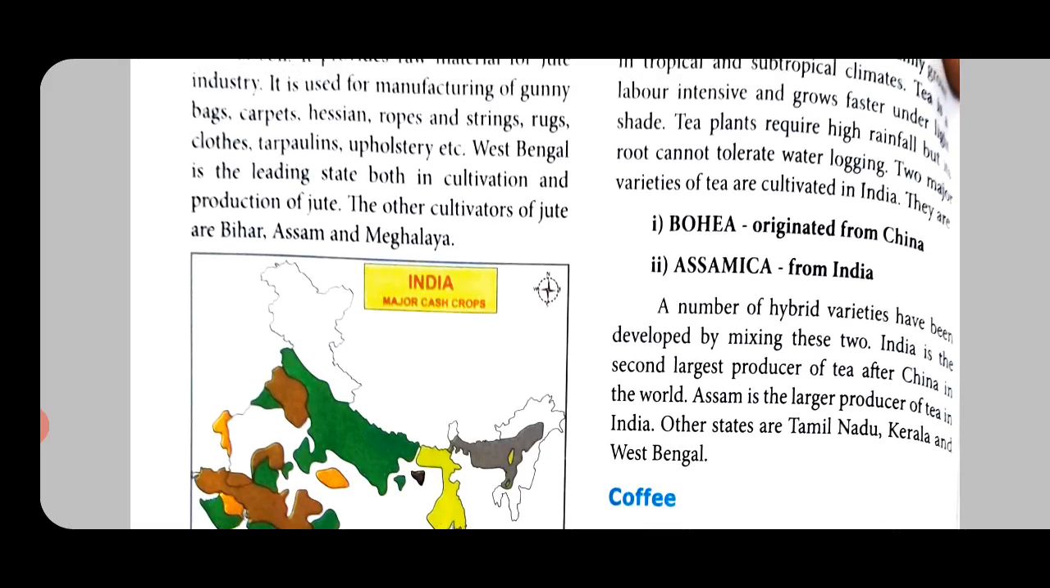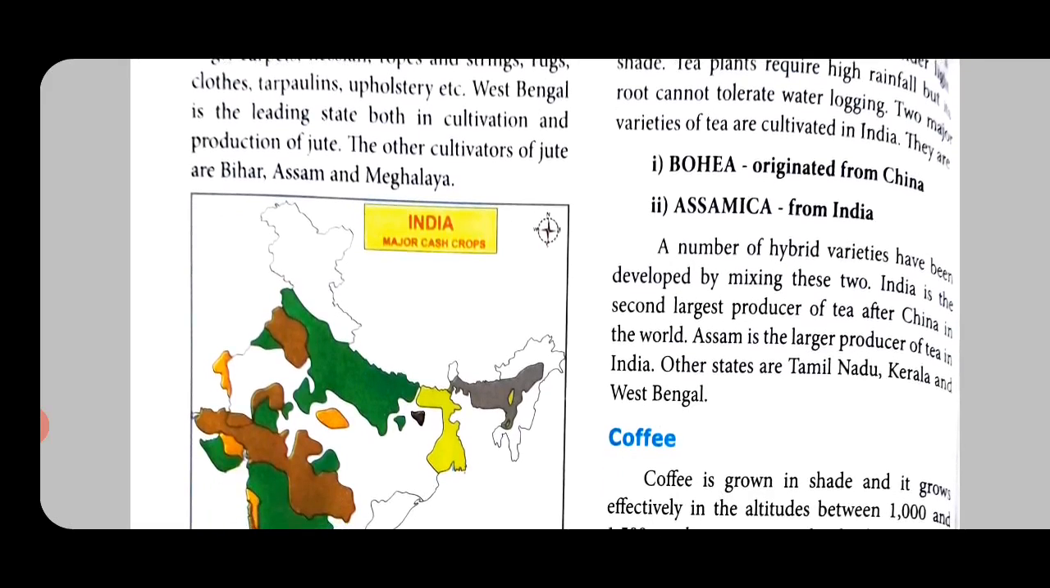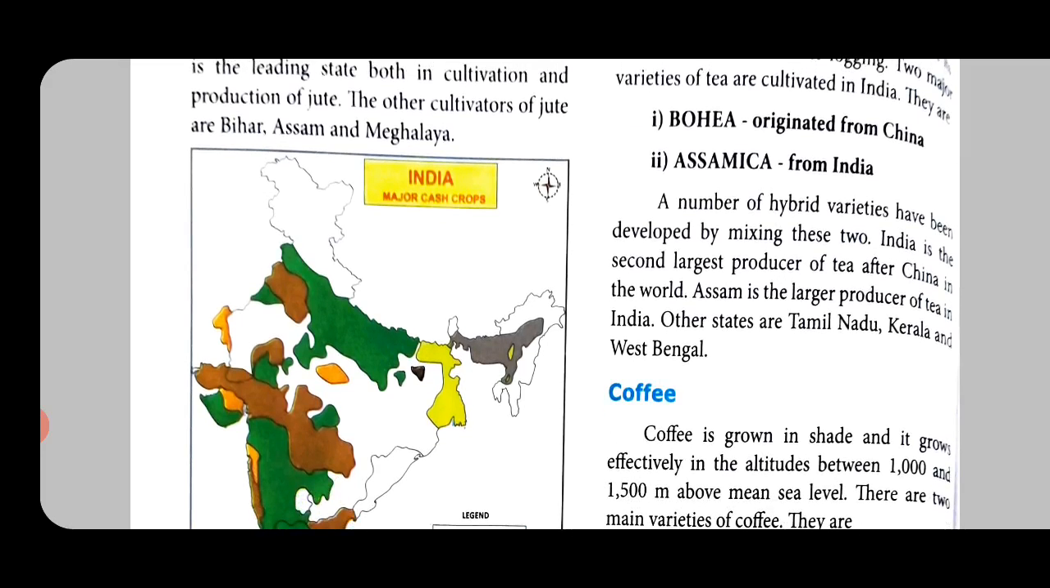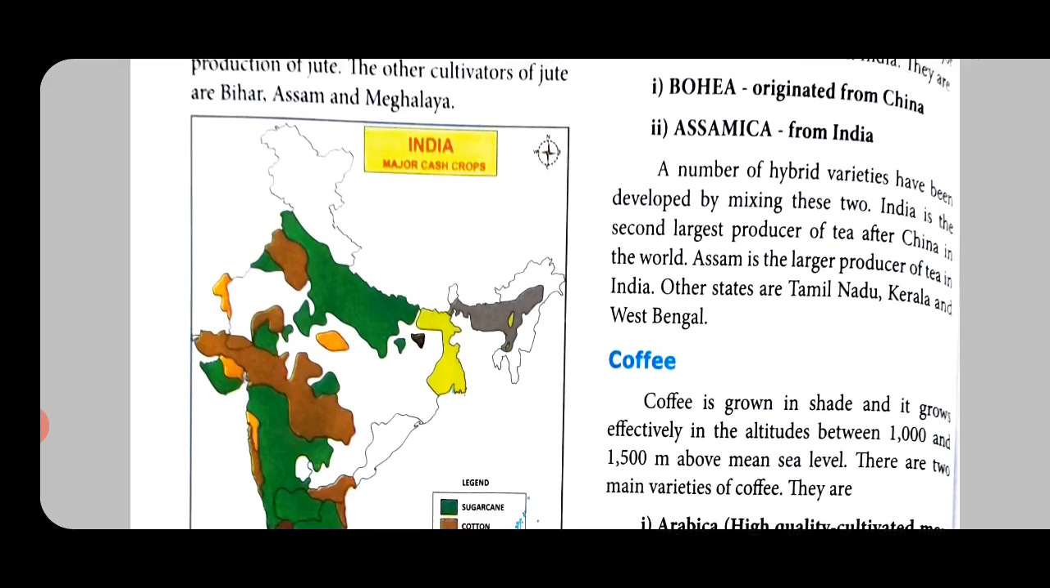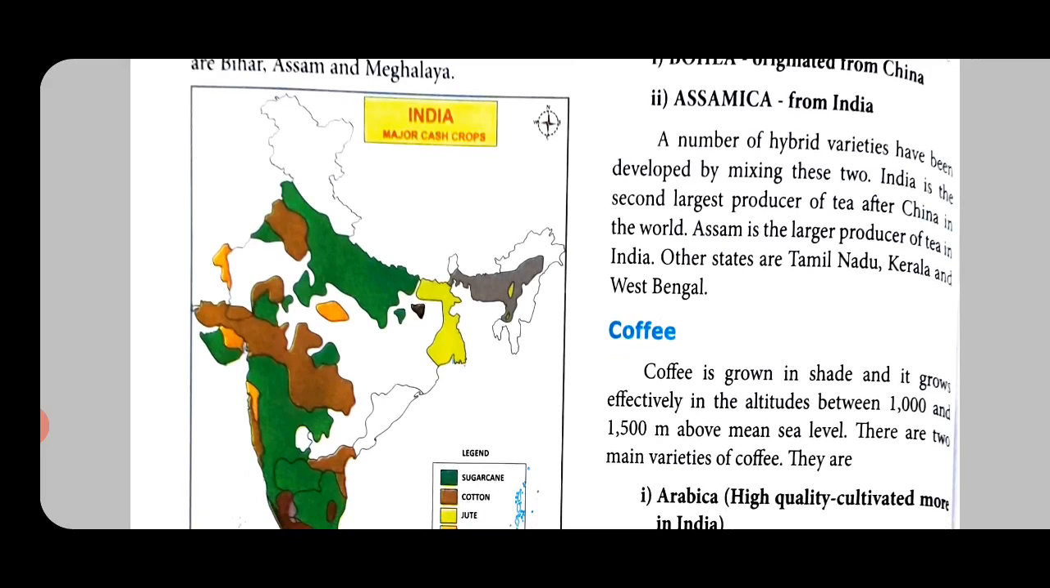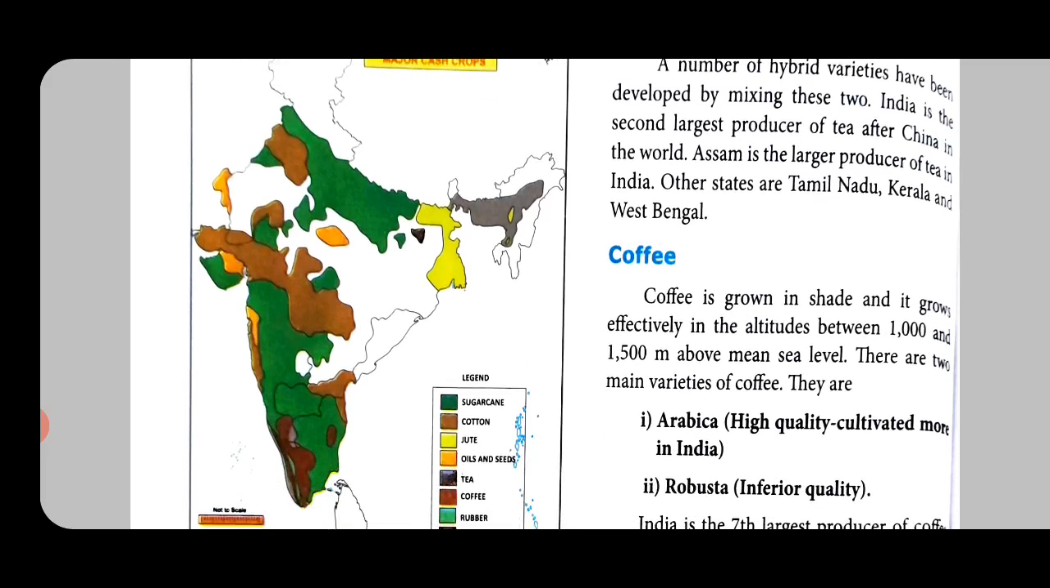Two major varieties of tea are cultivated in India. They are Bohea, which came from China, and Assamica, which is from India. A number of hybrid varieties, hybrid is mixed varieties, have been developed by mixing these two. India is the second largest producer of tea after China in the world. Assam is the largest producer of tea in India. So, you have to remember that. Other states are Tamil Nadu, Kerala and West Bengal.